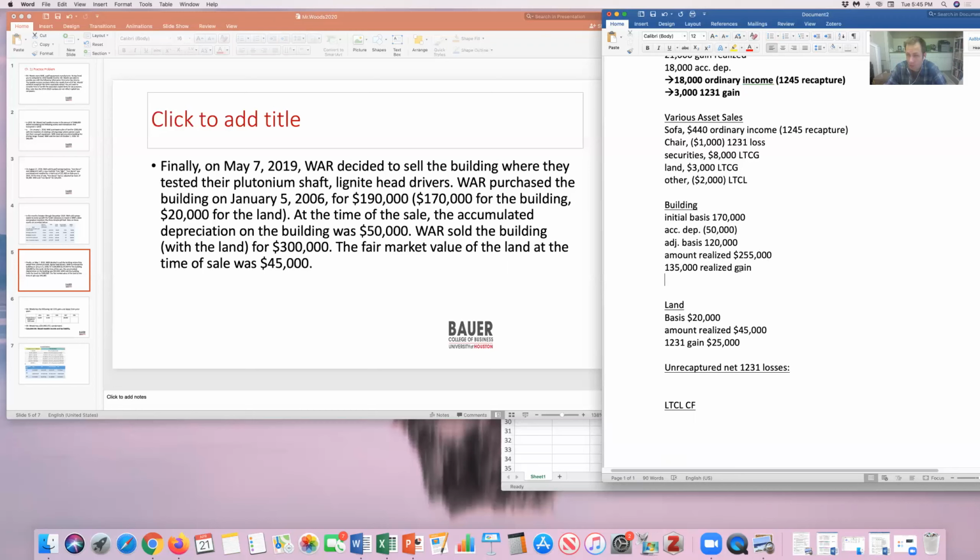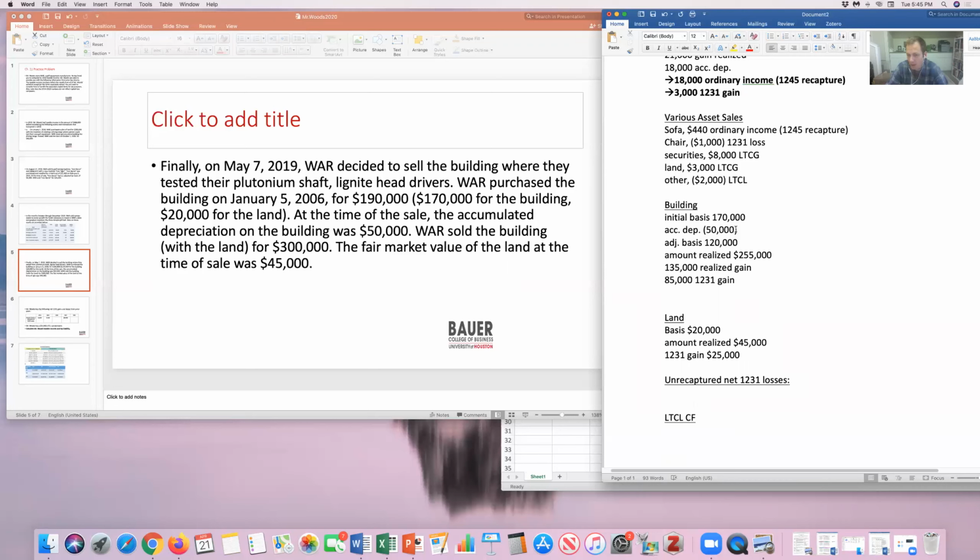What we really care about here is, their initial basis was 170, what they paid for it. They sold it for 255. That difference of 85,000 is the real increase in value, not due to depreciation. That's going to be 1231 gain.